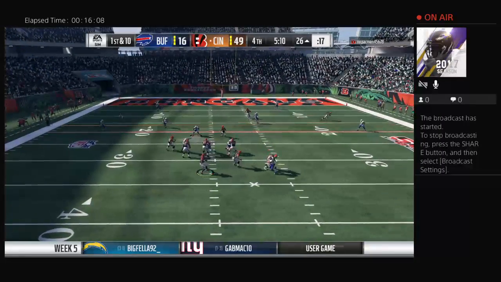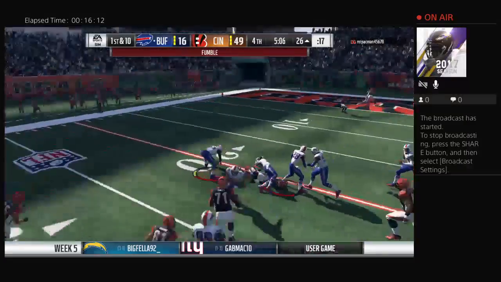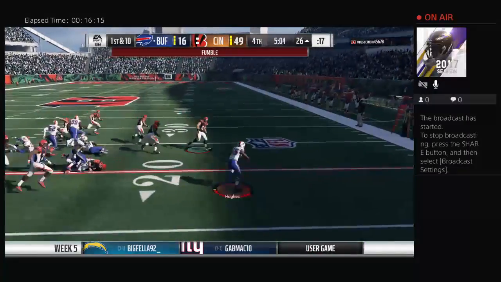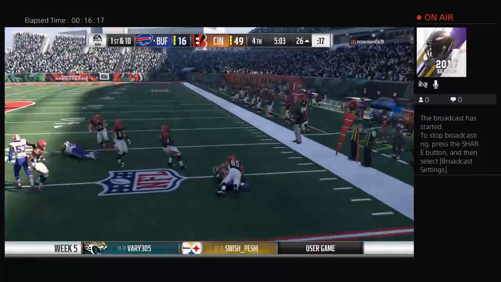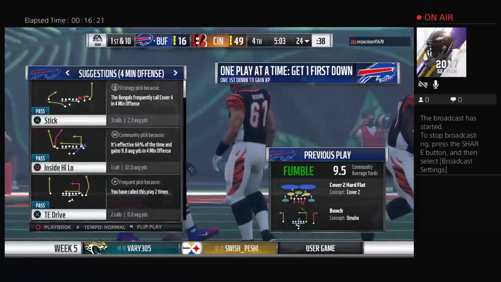Dalton now to pass. Forced out to his left. Now he's hit, and Dalton lost the football. Now this is picked up by the Bills. And they have the football and will take over at the 24-yard line.